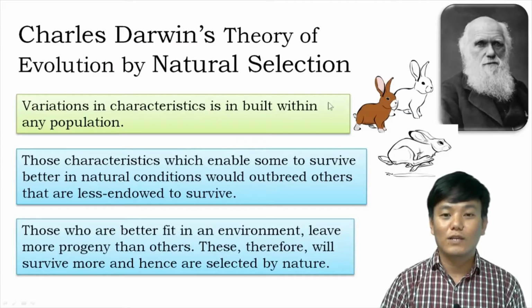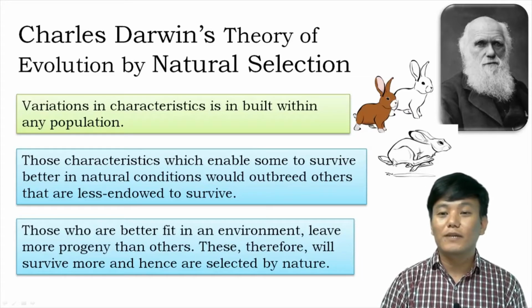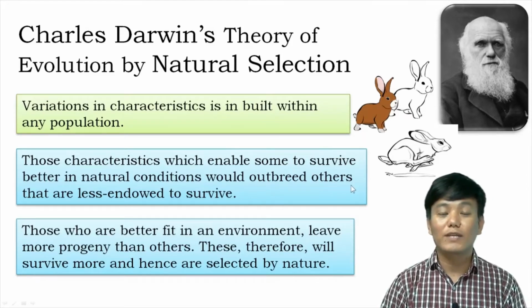Okay, so you can clearly see over here that there is variation in the characteristics. There are variations like white and brown, and one of the characteristics which makes the white rabbit outbreed the brown rabbit is that it can run really fast from the predators. If there are predators present, the white rabbit can outrun the brown rabbit. Brown rabbits will be eaten by the predator, and therefore more white rabbits will survive, and slowly the white rabbits will outbreed the brown rabbits. So that is his concept of evolution of organisms by natural selection.